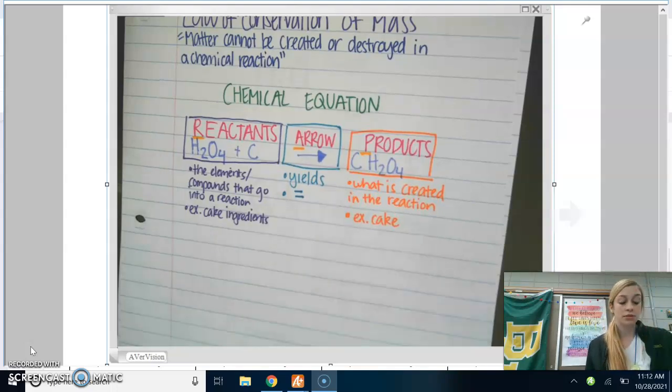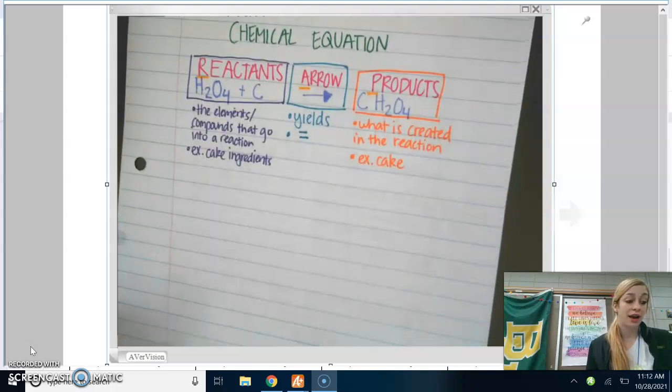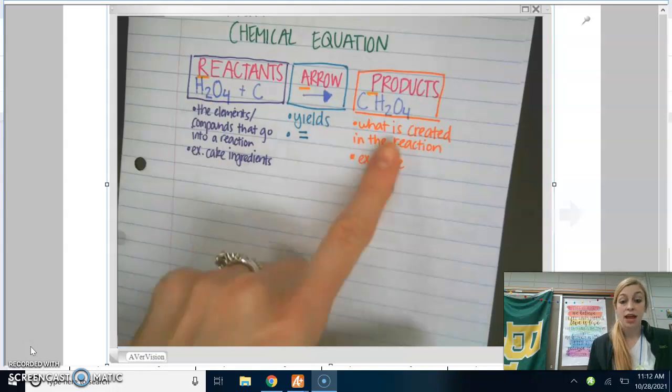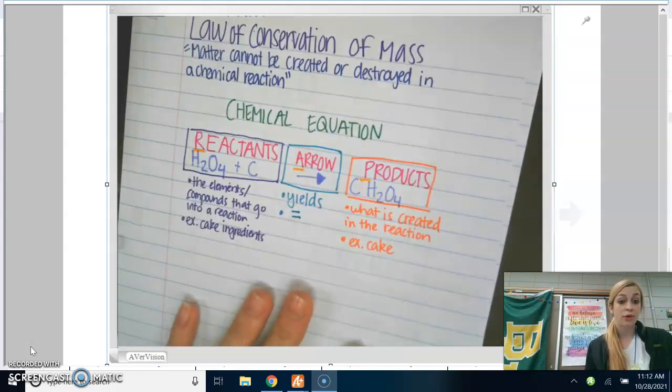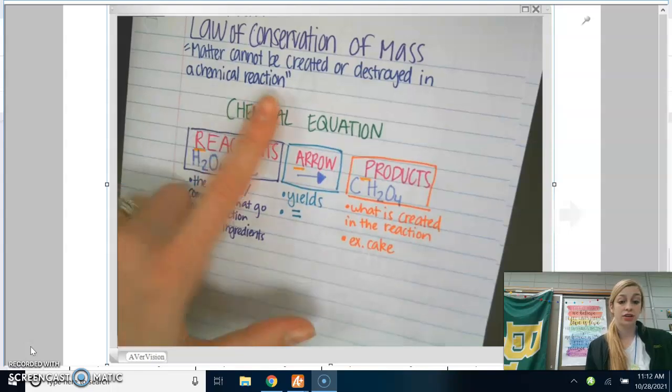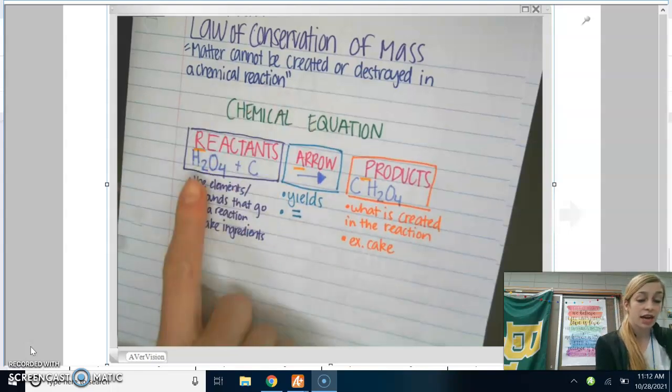So, I mean, this probably sounds fine. No big deal. But there's two ways that you can be asked about this. You could have to count the number of atoms, and to prove the law of conservation of mass, we would have to prove that matter was not created or destroyed. So on this side, I have 2 atoms of hydrogen.